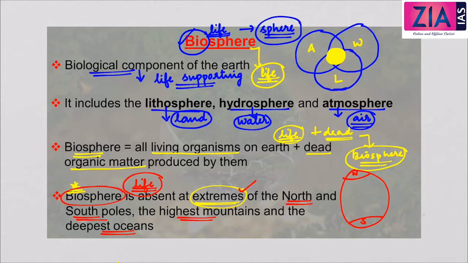It doesn't mean that there is no life at all in the North and the South Pole, but in the extremes, we are talking about the extremes. Whereas in the polar region, you can see some form of life like lichens, mosses, etc. In the extremes of these poles, there is an absence of life, or the biosphere is absent, which does not support life, and likewise in the highest mountains and the deepest of oceans.